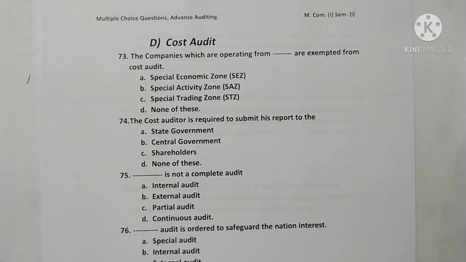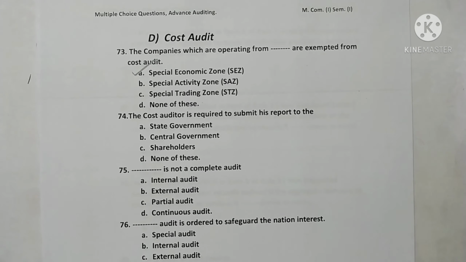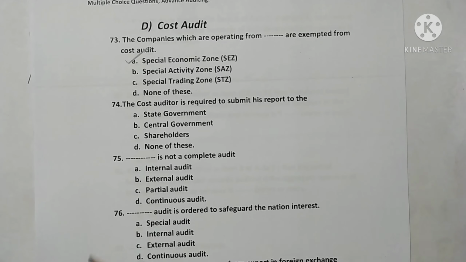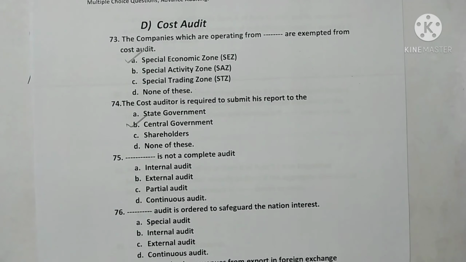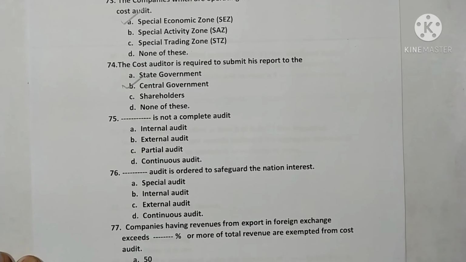Question 73. The companies which are operating from dash are exempted from cost audit. A special economic zone is the answer. Option A is correct. The cost auditor is required to submit his reports to the central government. Here option B is correct. Dash is not a complete audit. Here partial audit is not a complete audit. Option C is the correct answer.